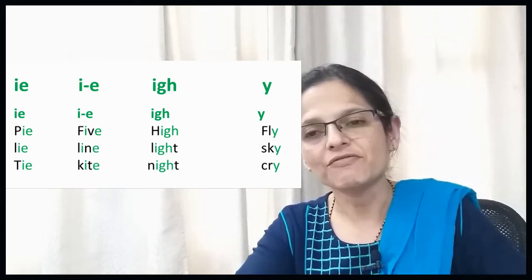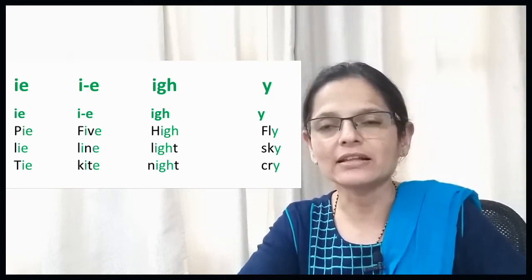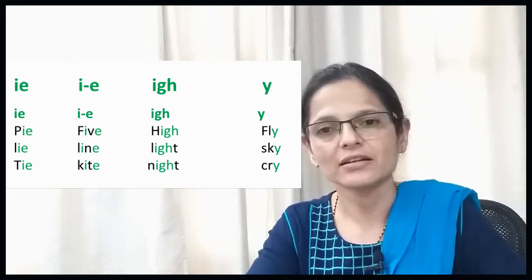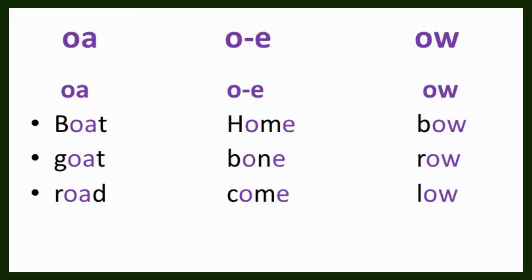But here, if Y is followed by a consonant, it will take the sound of an I. So, F, L, Y, fly. Let us see the next vowel, that is O. O and A, or O and E, and OW also will act as the sound of O. So, through examples we can explain.